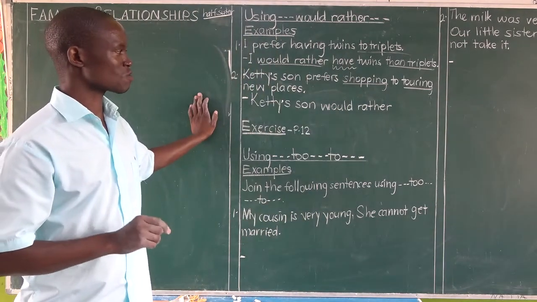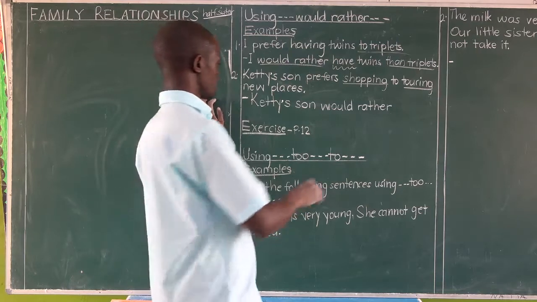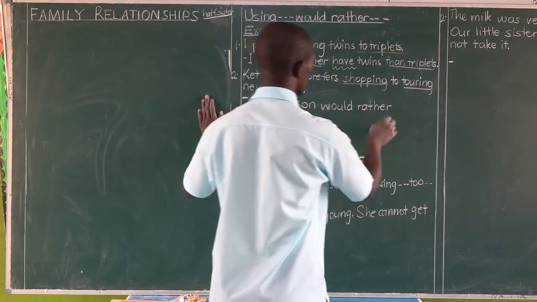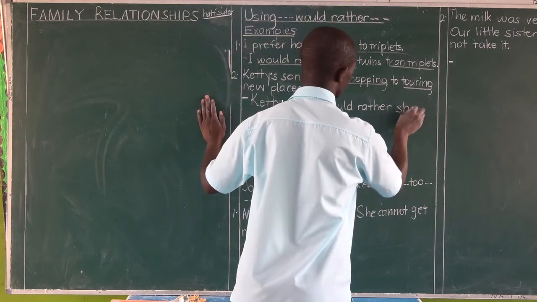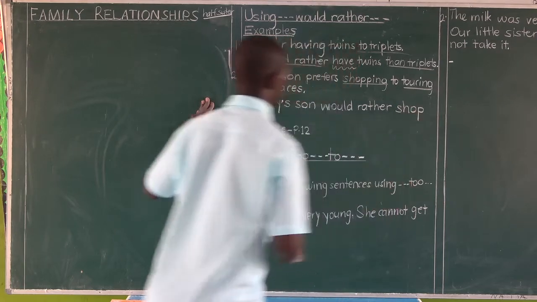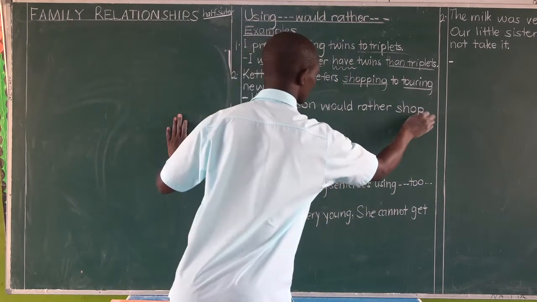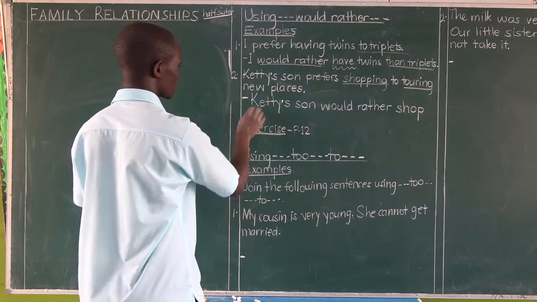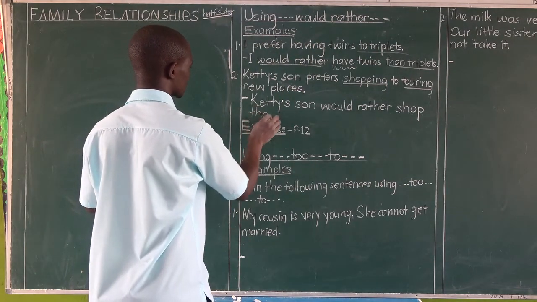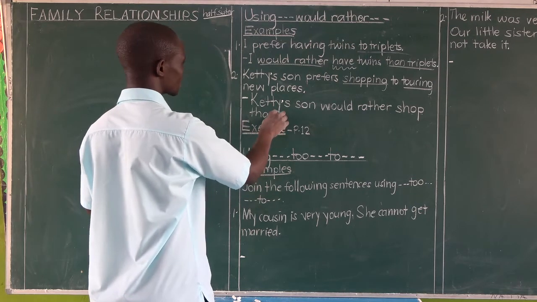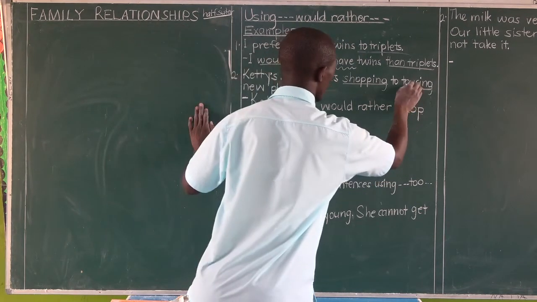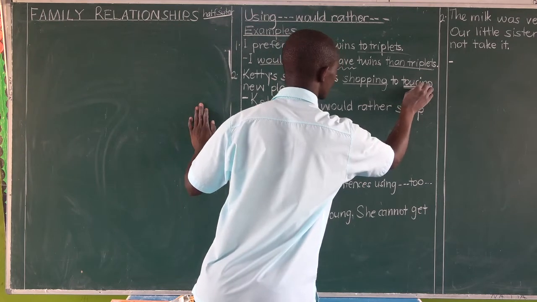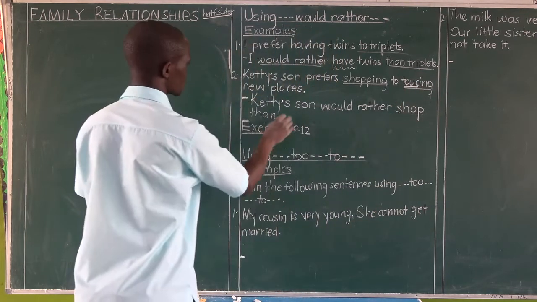Katie's son would rather shop, S-H-O-P. After shop, which is our infinitive verb, this time not a noun, please, not a noun, would rather shop than what? Than, again after than, you think of an infinitive verb, and that is T-O-U-R, than tour new places.